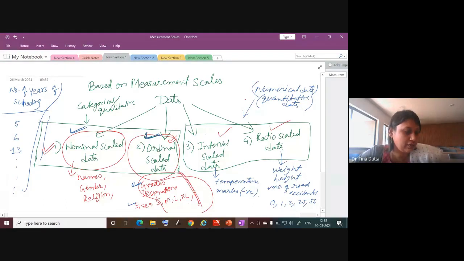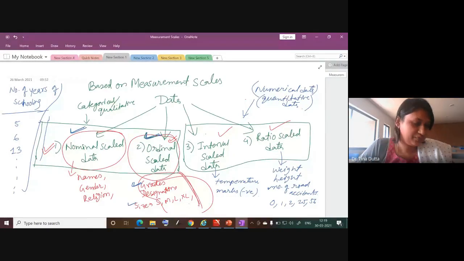It's not that it is only up to +2 school. Suppose if I have done graduation also, that would also be considered as number of years of education, you can say.